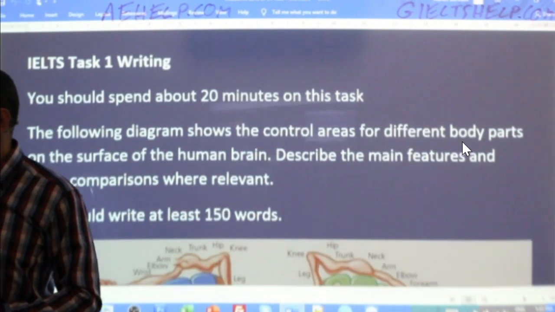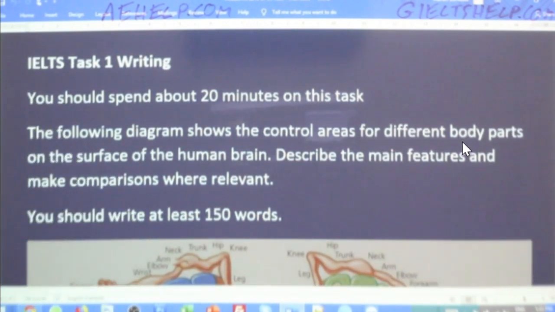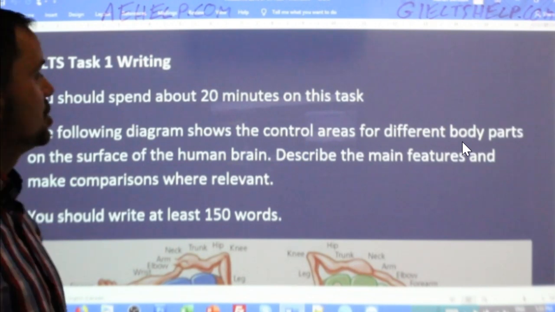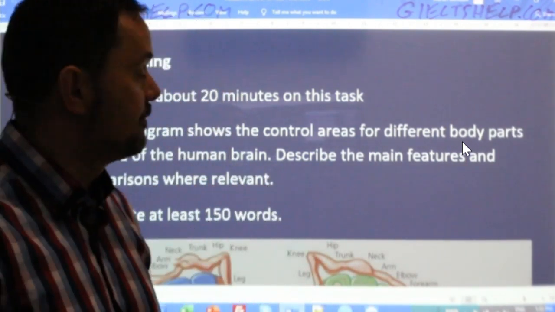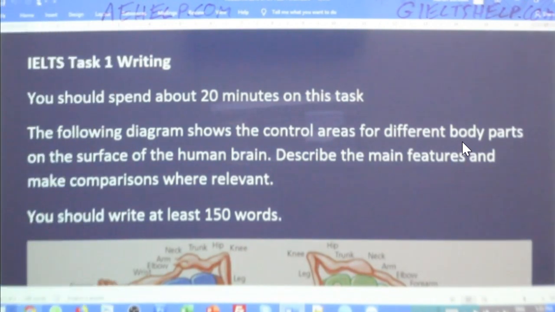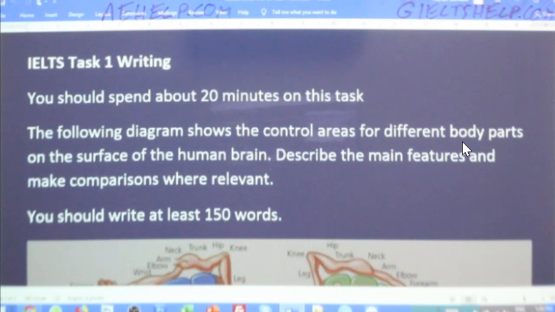Here we go with writing task 1. So writing task 1, you should always do first. It should be the easier task for you. It's worth about 35% of your total mark for the writing section. So it's about a third, and it takes about a third of the time for the writing. You have 1 hour for the writing, take 20 minutes for task 1, 40 minutes for task 2.